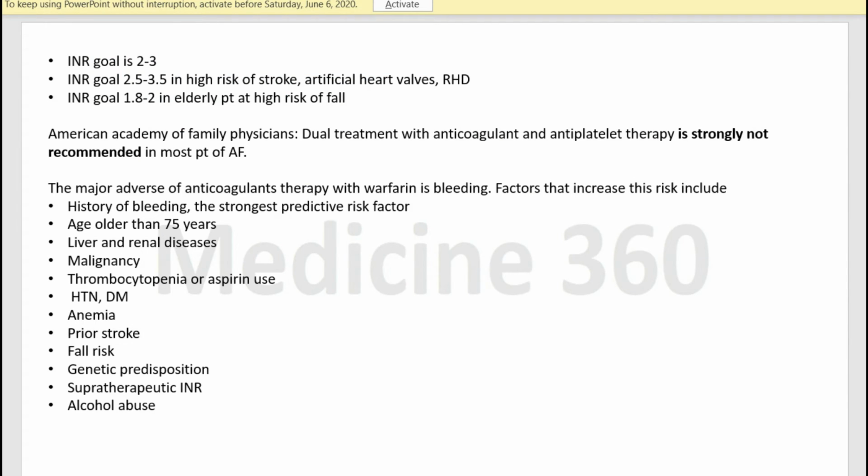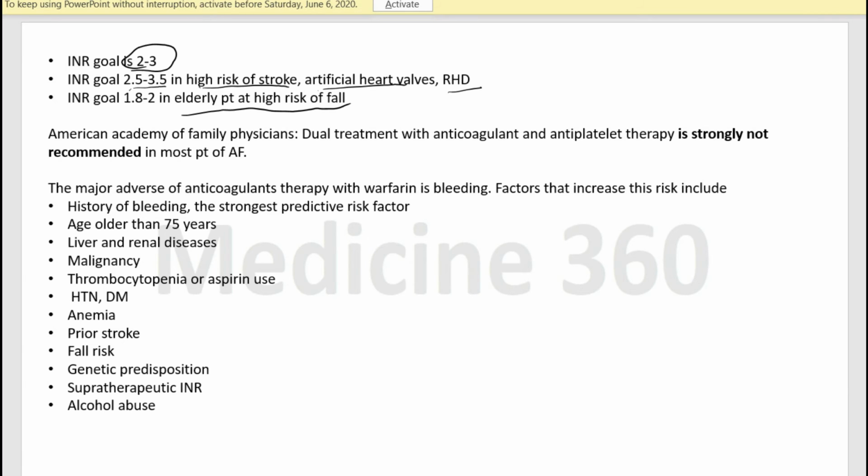Now, what is the goal for the INR in patients who are on the anticoagulant warfarin? The INR goal in most patients is between 2 and 3 international normalized ratio. In those patients who are at high risk of stroke, or have artificial heart valves or rheumatic heart disease, our goal of INR is 2.5 to 3.5, which is more than the normal goal. And in elderly patients who are at high risk of fall and bleeding, our INR goal is 1.8 to 2.